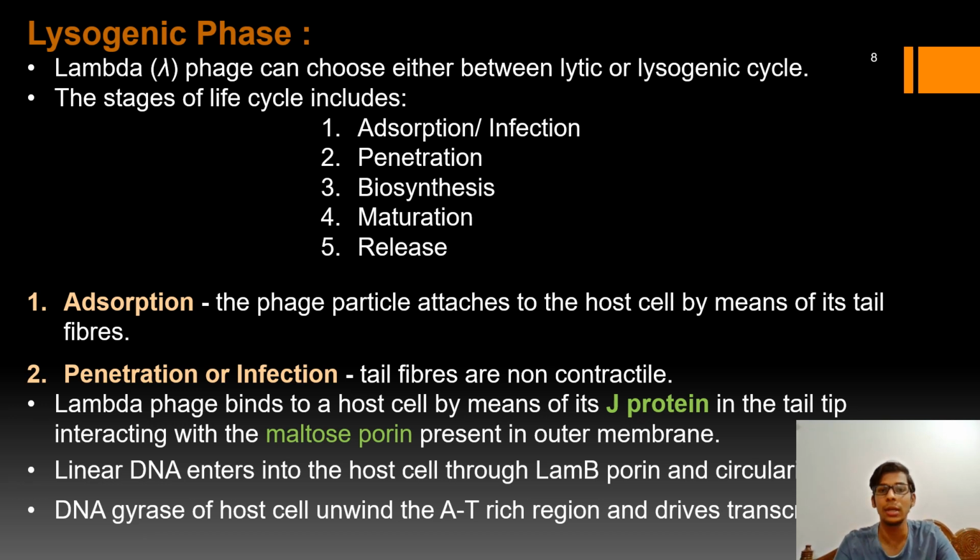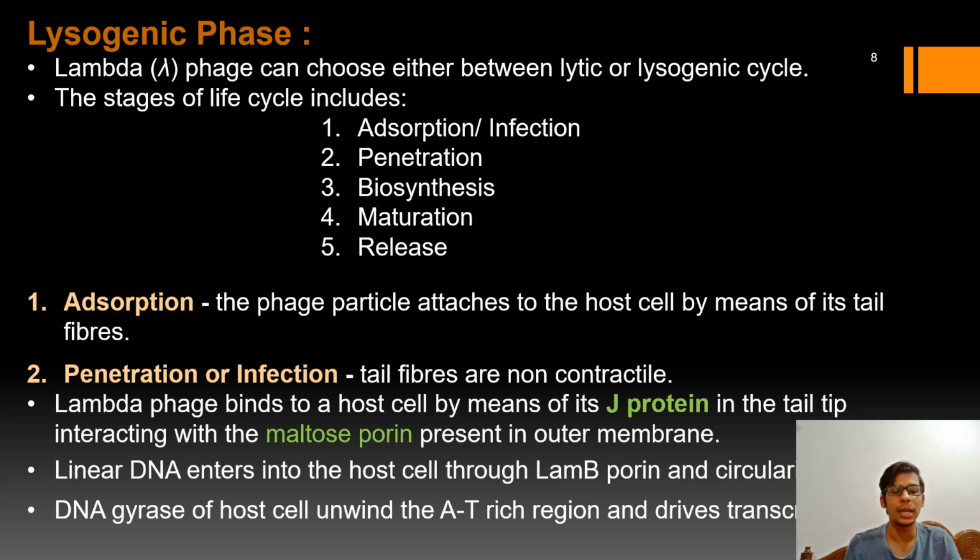The stages include adsorption or infection, penetration, then biosynthesis, maturation, and finally release. Coming to the adsorption first, as I said earlier, the tail fibers are responsible for the recognition of the host surface for the attachment or adsorption of the virus particle onto the surface of it, right?